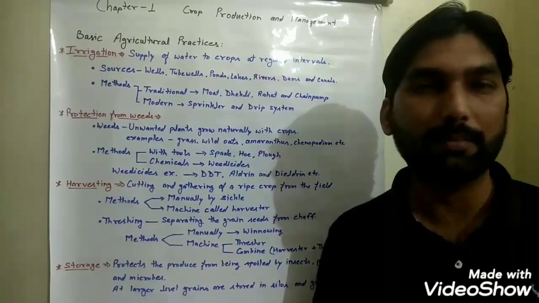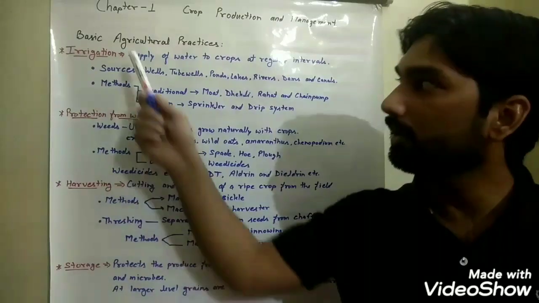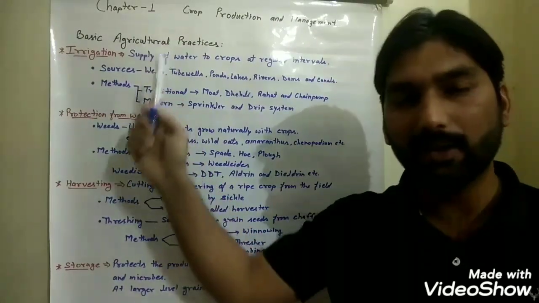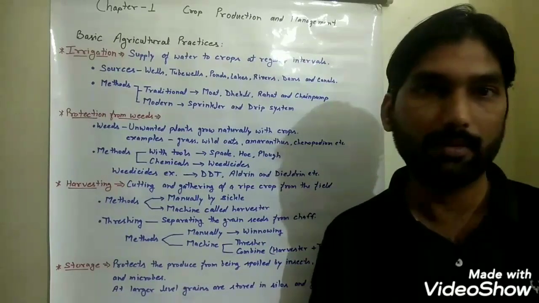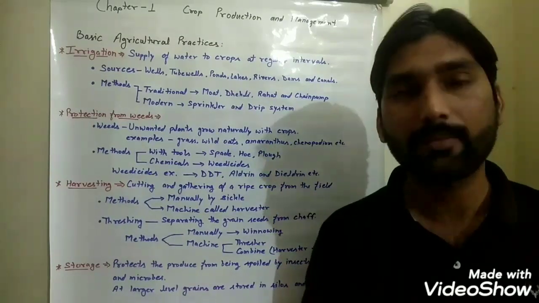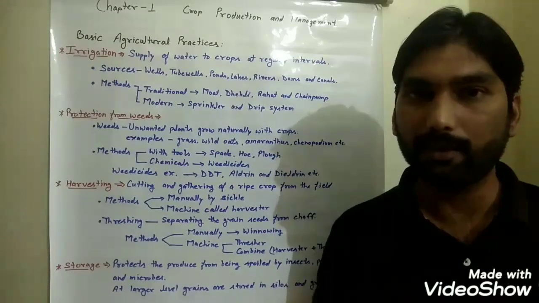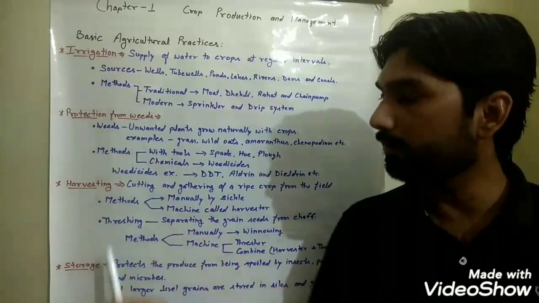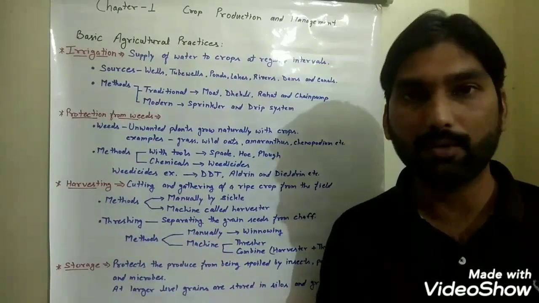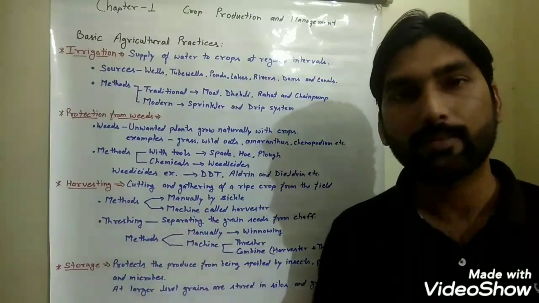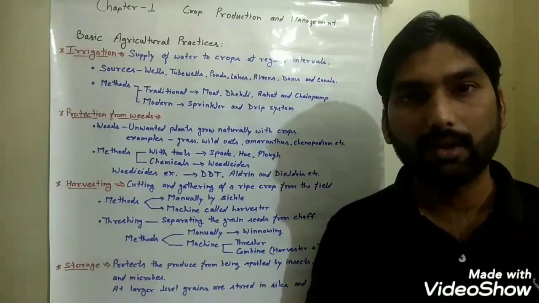Hello students, in the previous video I explained the first three basic agricultural practices, and those were preparation of soil, sowing of seed and adding manures and fertilizers. So today we will continue with the rest of the agricultural practices in the chapter and we will try to conclude the chapter. So let's start today's discussion.